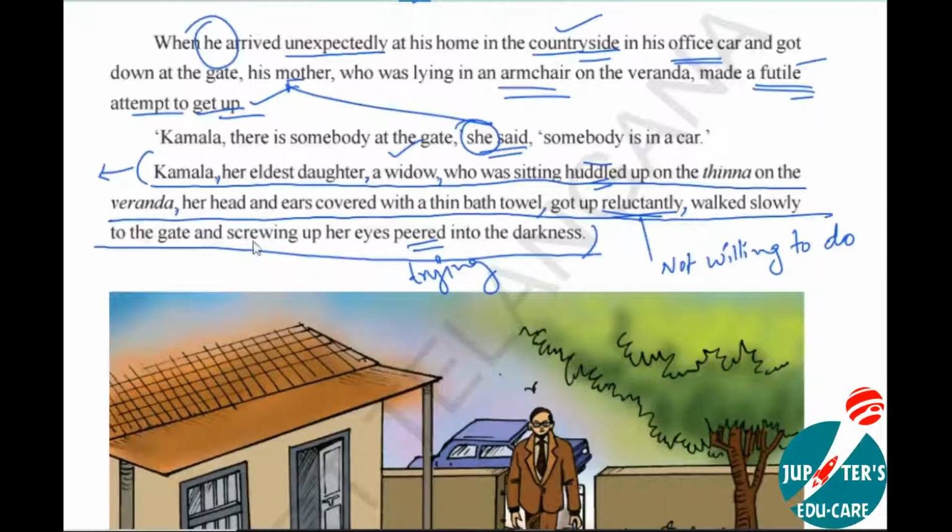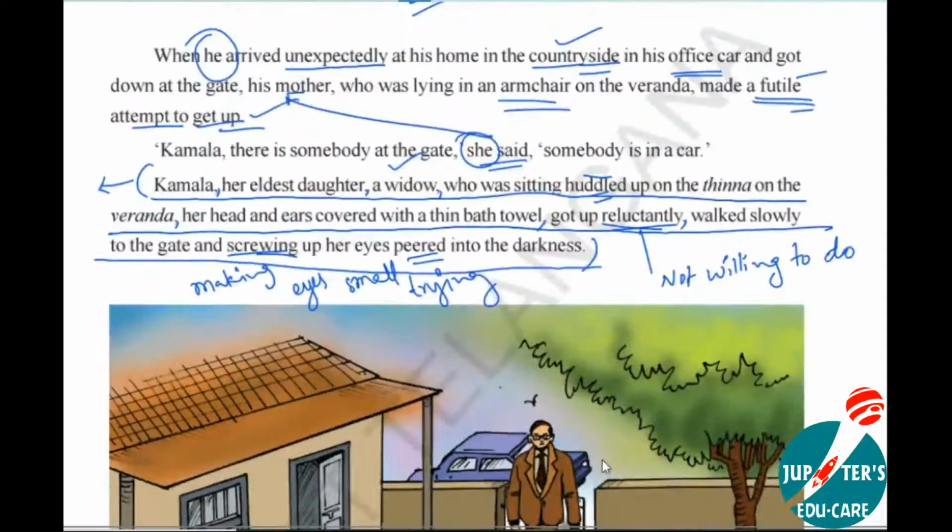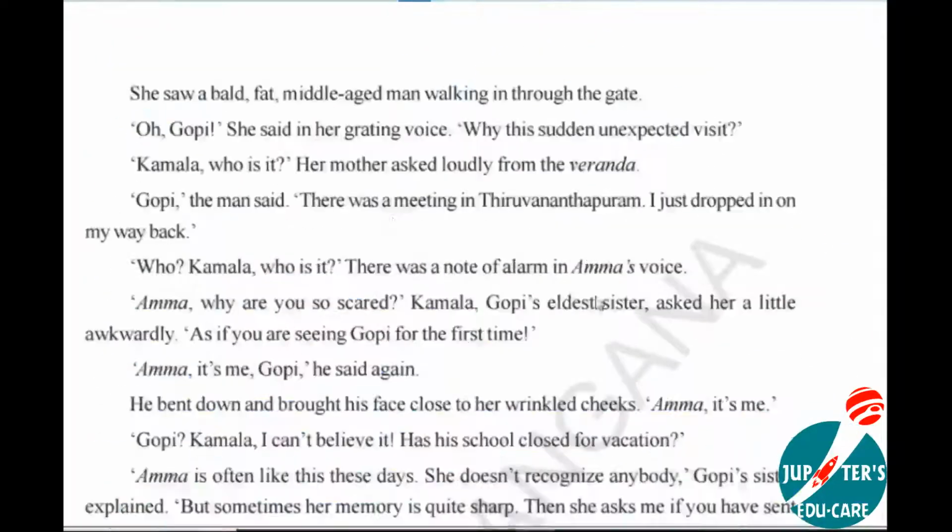Yes or no? To the gate and screwing up her eyes, she is making her eyes small. Making eyes small is called screwing up. And look at the picture, somebody is coming. Then she sat on the tinna. This is called tinna. And she covered her ears with a thin bath towel. Understand, my dear children? Let's continue our story, let's continue our class.